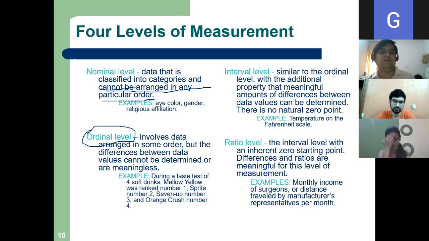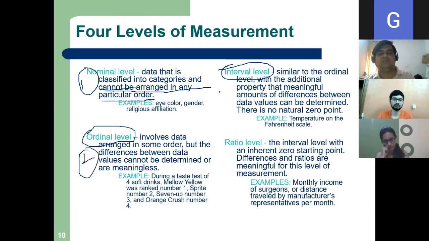So ordinal level involves data arranged in some order. Order is there, right? In this case, Sprite is better than 7-Up, and 7-Up is better than Orange Crush. This I can say, but I cannot say by how much it is better. The differences between data are meaningless. Also, you should remember the order: one step ahead. Now the third, interval level.